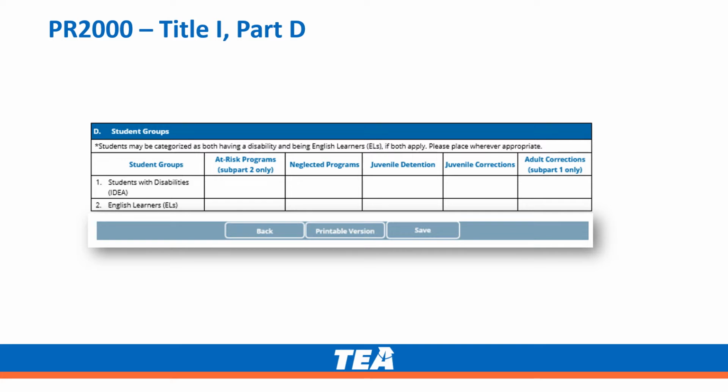The last of Part 2 is Section D, Student Groups. In this section, students may be classified in either or both categories. The LEA will provide the number of students for each program or facility for each category.